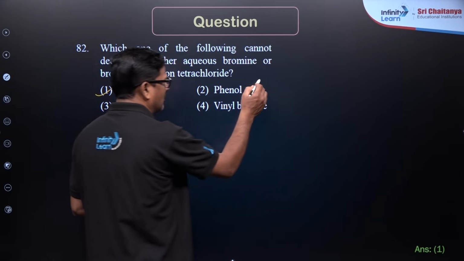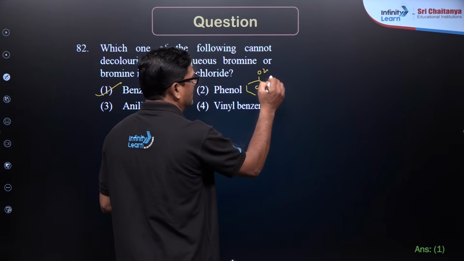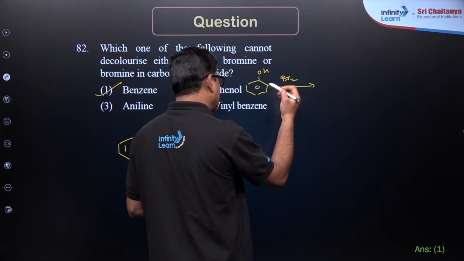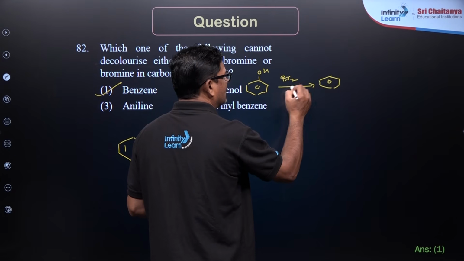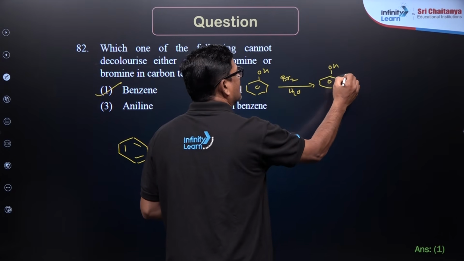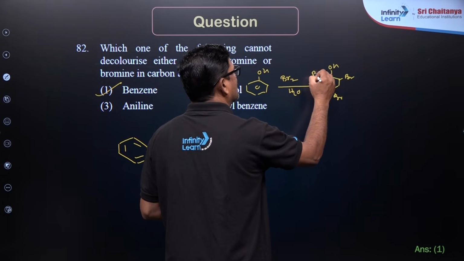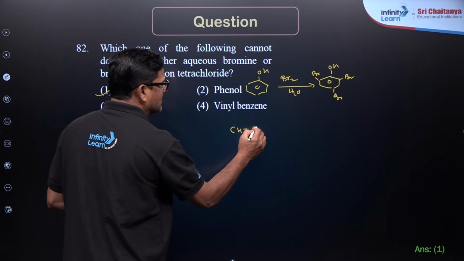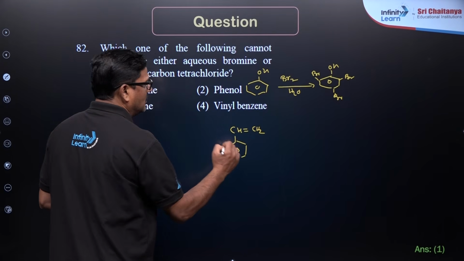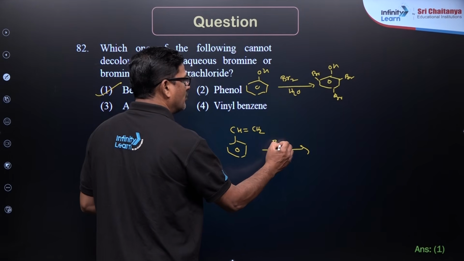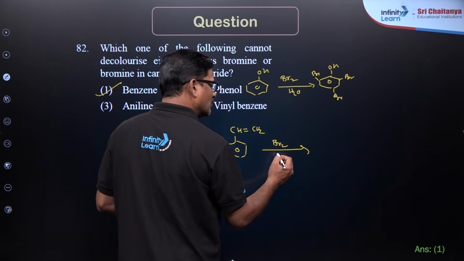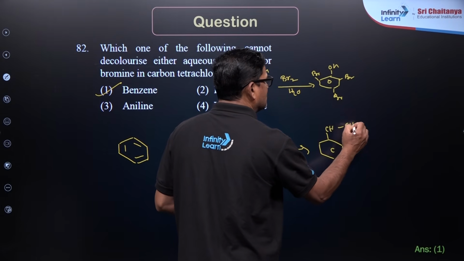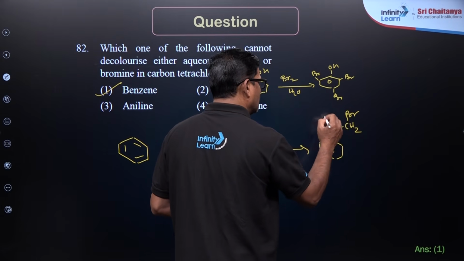If you take phenol, when it is treated with Br2, it could be with any solvent. Let us say Br2 water, you are going to get Br, Br and Br. Vinyl benzene, that is styrene, if you want to add Br2 or Br2 H2O, whatever it may be, you are going to get CH, CH2Br, and OH.